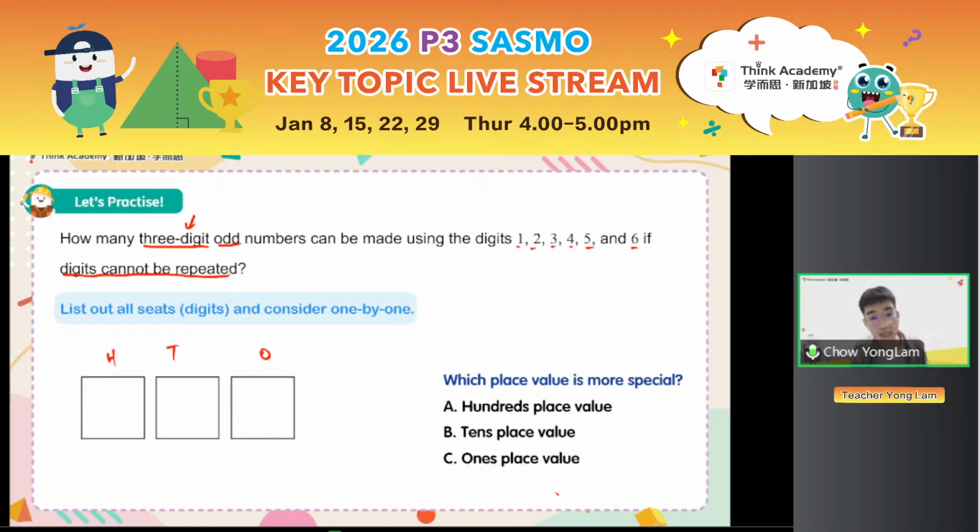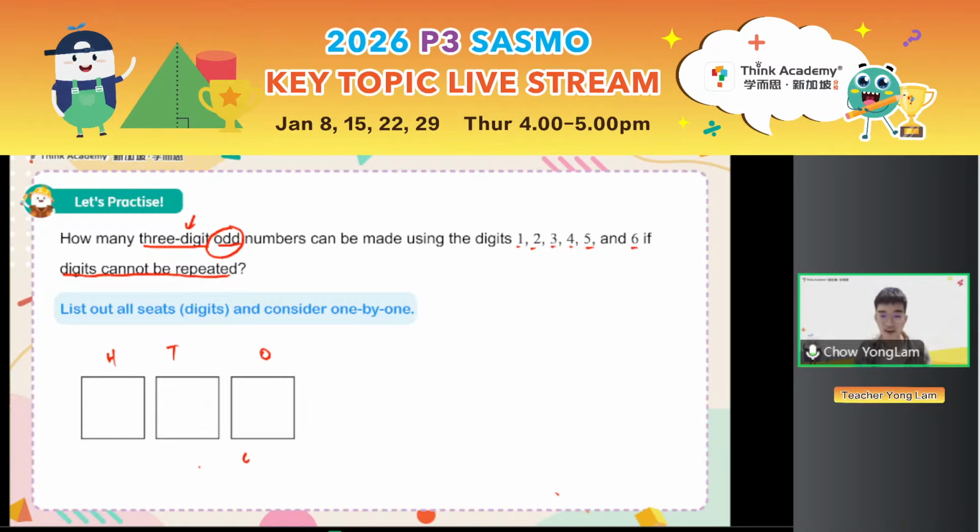Can you tell me, among these 3 place values, which is the most special: the hundreds, the tens, or the ones? I'm asking for 3-digit numbers, I'm asking for odd numbers, and I'm saying that the digits cannot be repeated. So many people are so fast. The answer is not 67, by the way. Please be more careful. Teacher Yonglan was very much emphasizing the word odd. So the ones place is the most special because it must be odd.